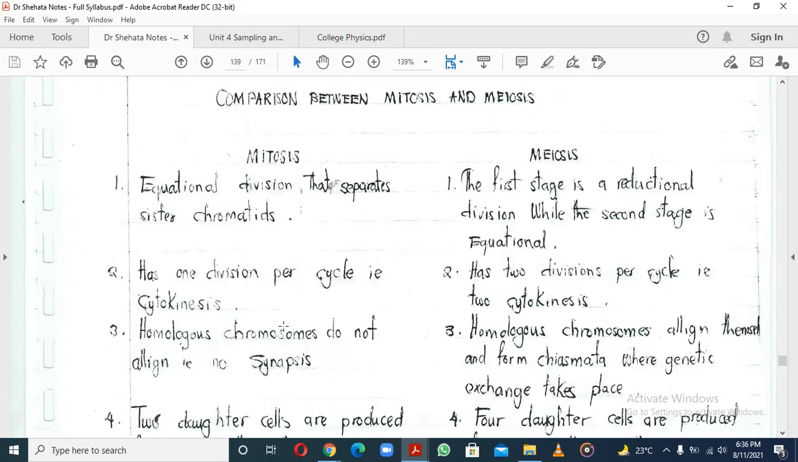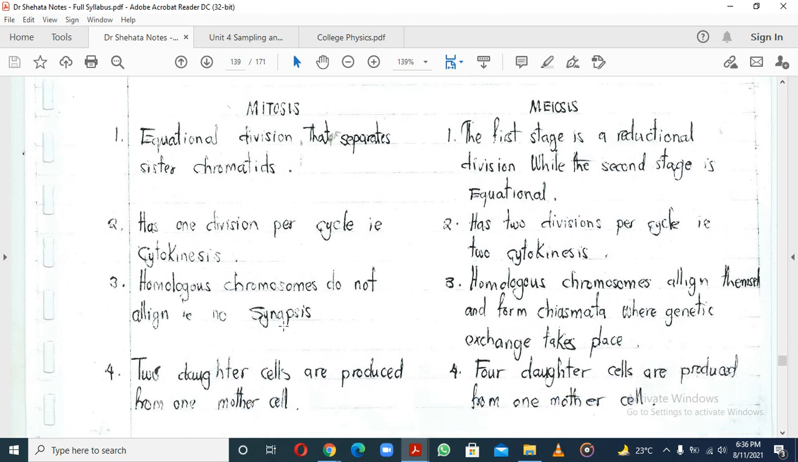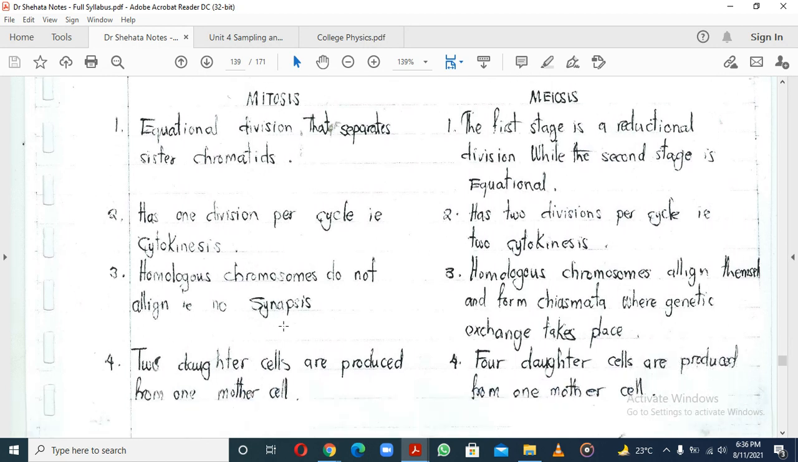It increases variety. So the comparisons, these are very important. Mitosis is an equational division, so it separates sister chromatids. Meiosis, the first division is reductional and the second one is equational, because like you saw, the second one was basically mitosis, with sister chromatids being separated. But it's the first one which was the reductional one. Then mitosis has one division per cycle.